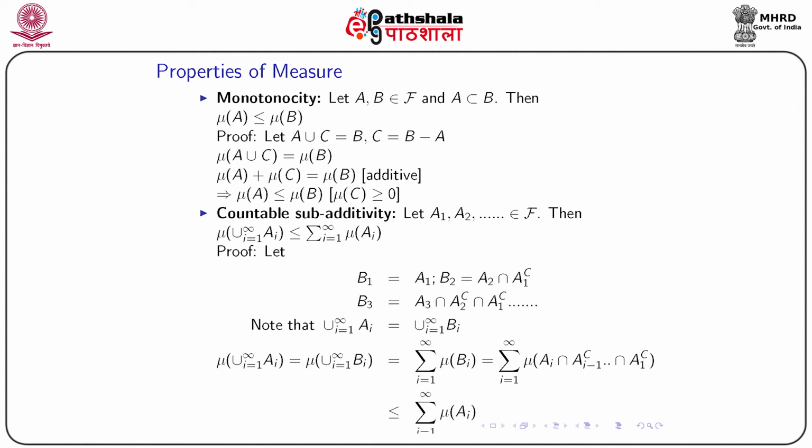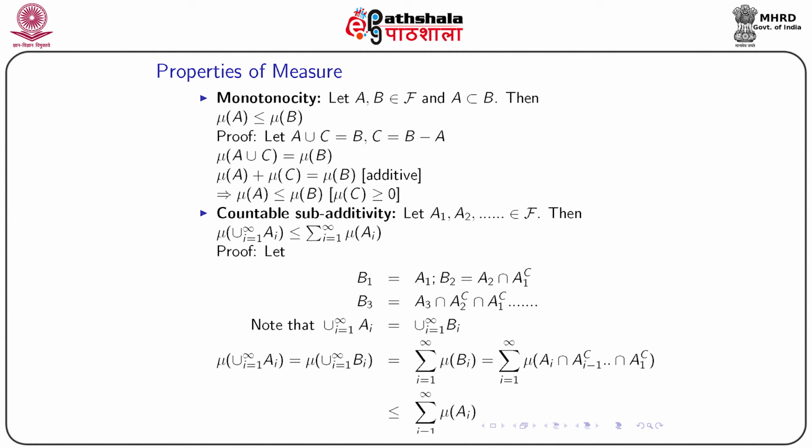To prove this countable subadditivity, we will reconstruct this union over A1, A2, An through sets B1, B2, Bn and so on. So, we define B1 equals A1. Now, B2 is defined as A2 intersection A1 complement, B3 is defined as A3 intersection A2 complement intersection A1 complement.